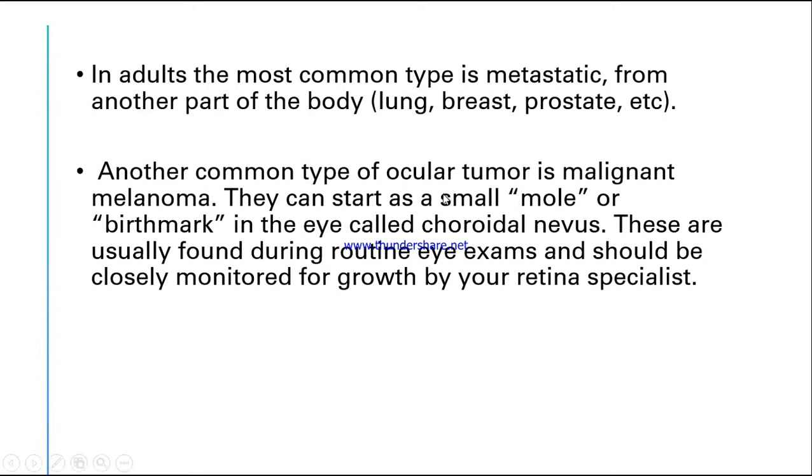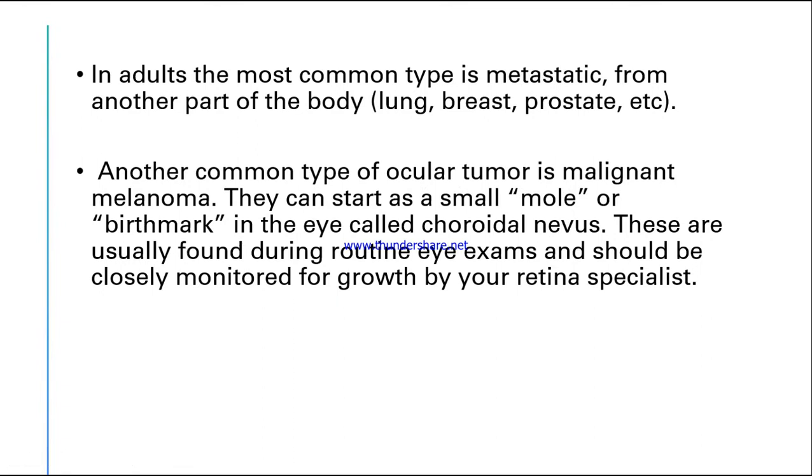Another common type of ocular tumor is malignant melanoma. They can start as a small mole or a birthmark in the eye, which is called choroidal nevus. So with malignant melanoma, the first sign and symptom will be a small mark, a small mole or a birthmark inside the eye.